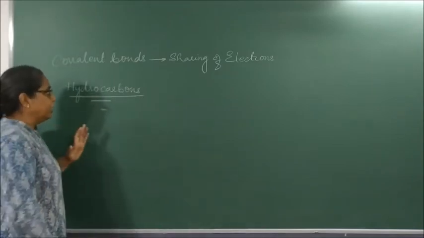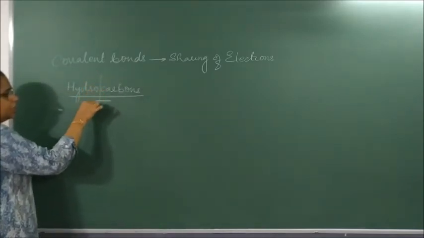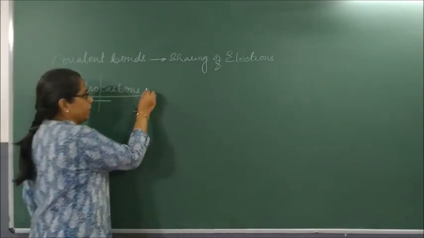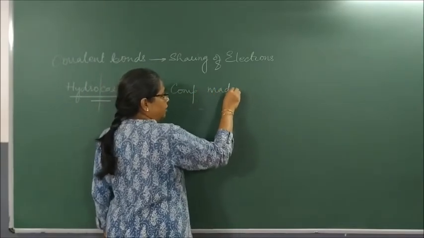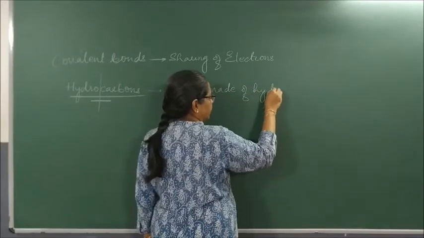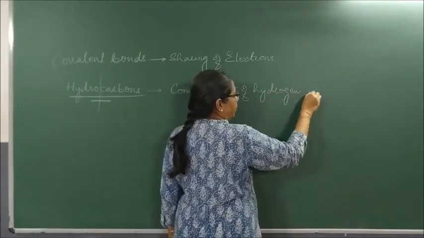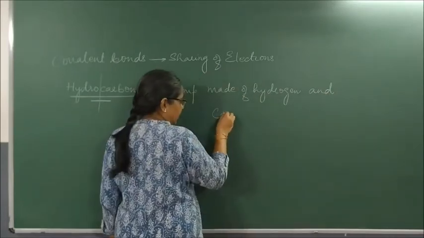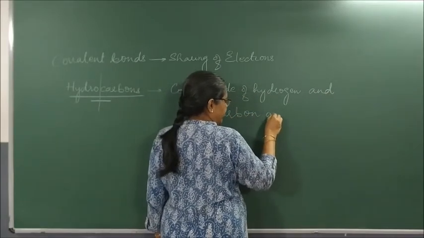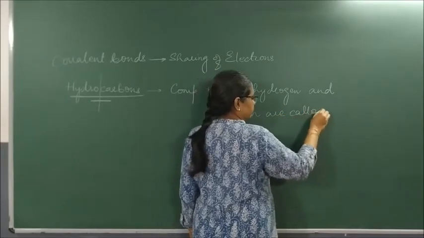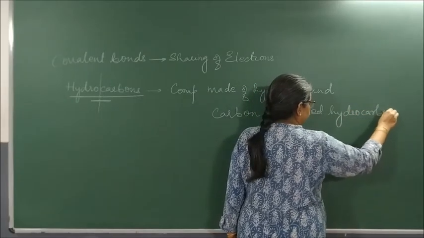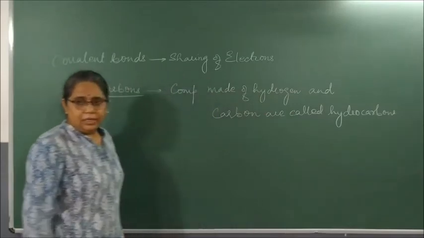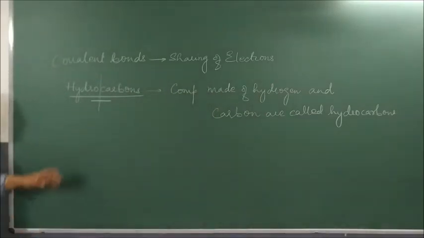Okay, so what are hydrocarbons? It is made up of two words, hydrogen and carbon. So we write: compounds made of hydrogen and carbon are called hydrocarbons. So any compound which has only what? Carbon and hydrogen will be called hydrocarbons.